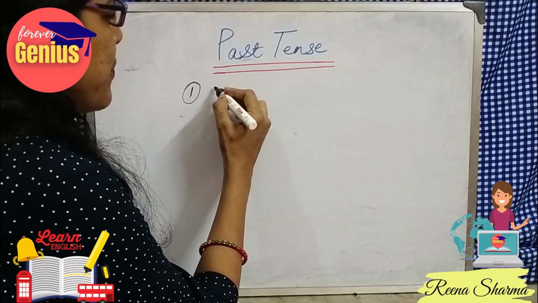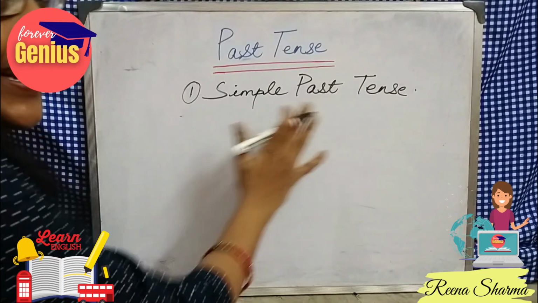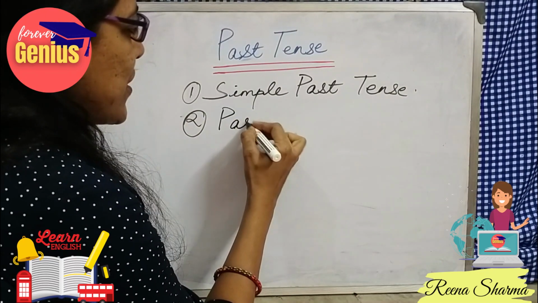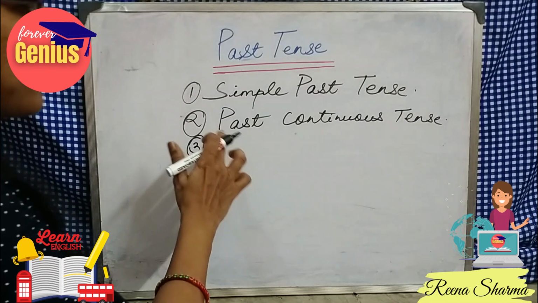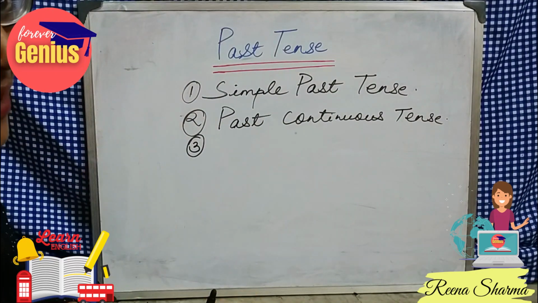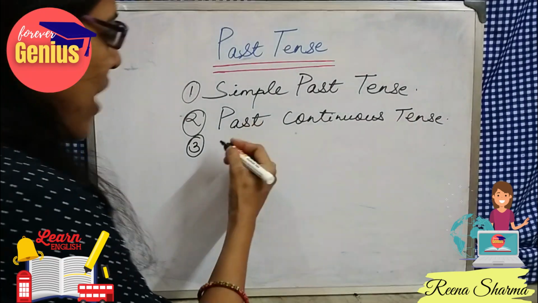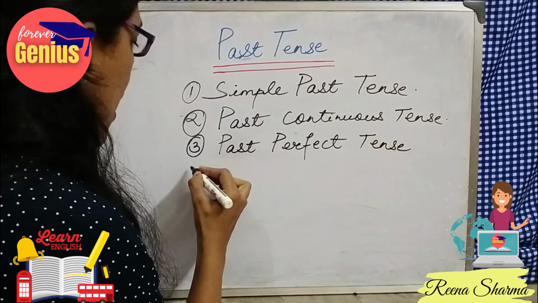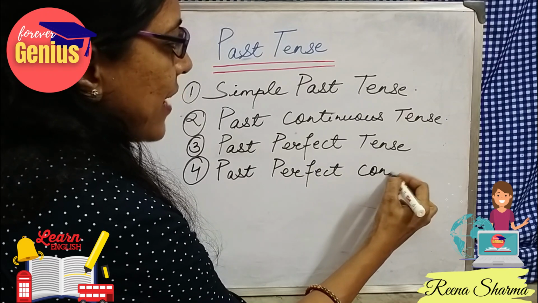So the first one is simple past tense. We also say it as indefinite past tense. Now comes past continuous tense. See, isn't it so simple to remember? Just remove the word present, place the word past. There will be minor changes only in the rules, so you can remember both the things simultaneously. Now comes your past perfect tense. Our fourth point is past perfect continuous tense.